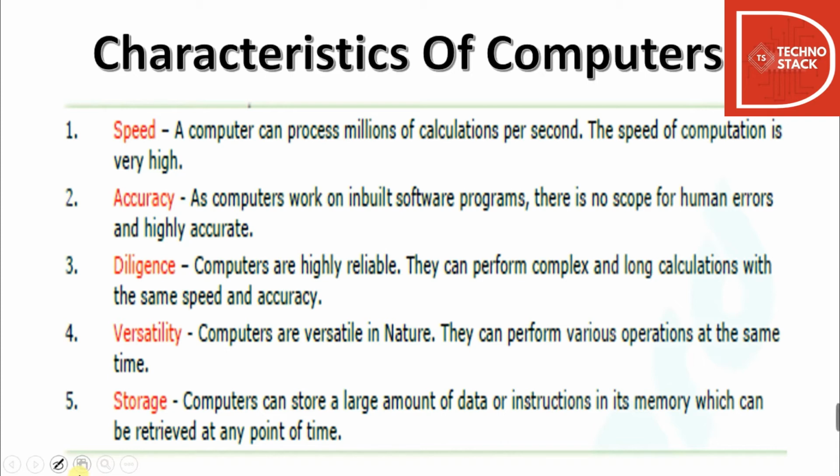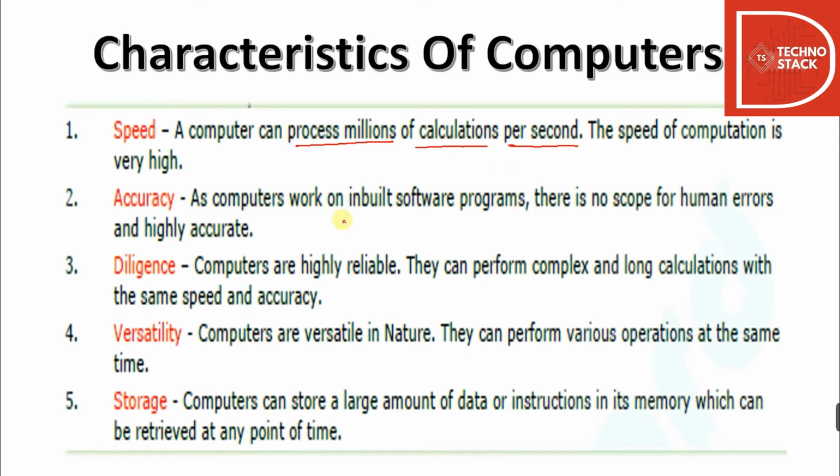We'll look into the characteristics one by one, and then you can justify yourself why we call certain systems computers and certain ones not. Starting with the first one, that is speed. A computer can process millions of calculations per second. The speed of computation is very high. Like, we give it 800 multiplications, and within 1 second the computer will return the answers. Humans cannot do that at that speed. So the computation speed of the computer is very high.